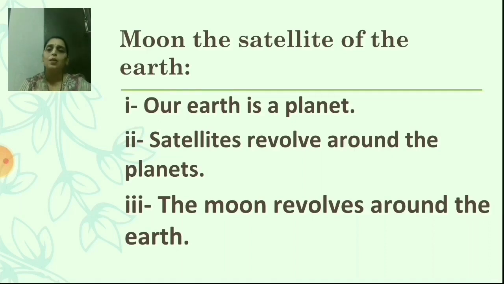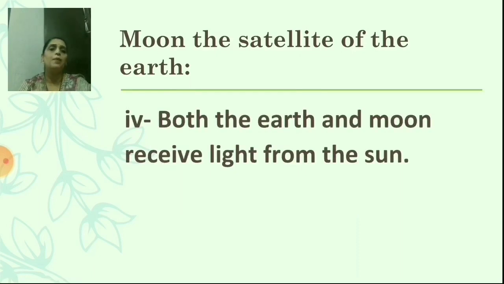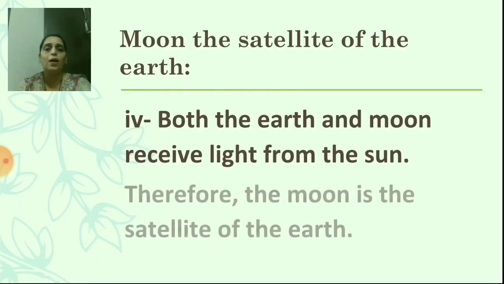That also we know. Now the third point, the moon revolves around the earth. Now the next point, the fourth one: both the earth and the moon receive light from the sun. We have noticed that the earth receives light from the sun. Even the moon receives light from the sun because satellites don't have their own light. Therefore, the moon is the satellite of the earth. So, all those 4 points show that the moon is the satellite of the earth.